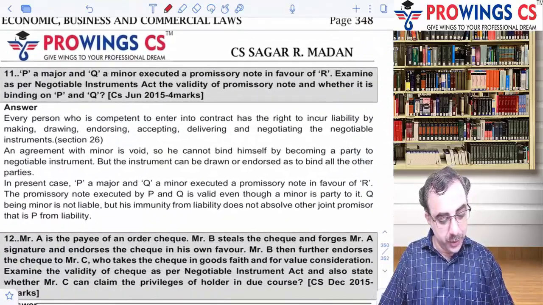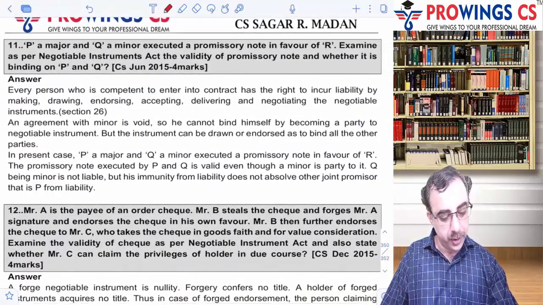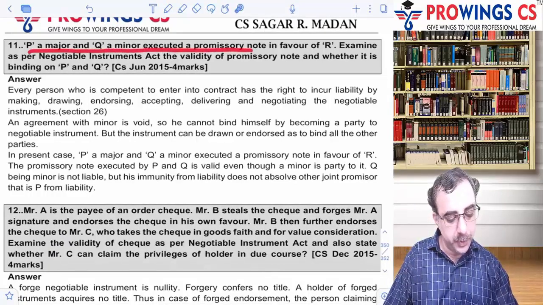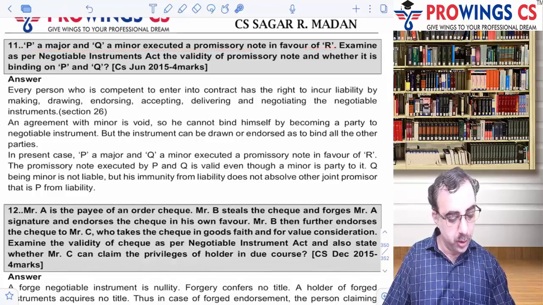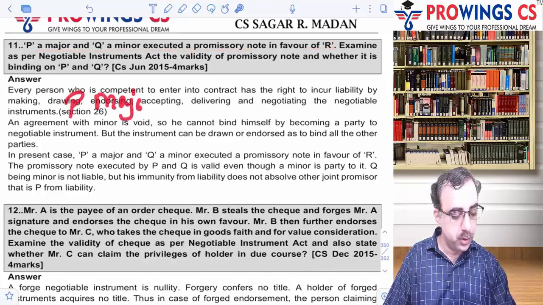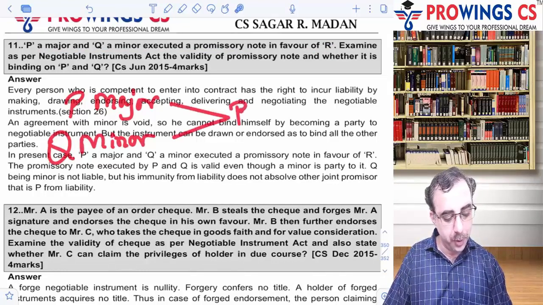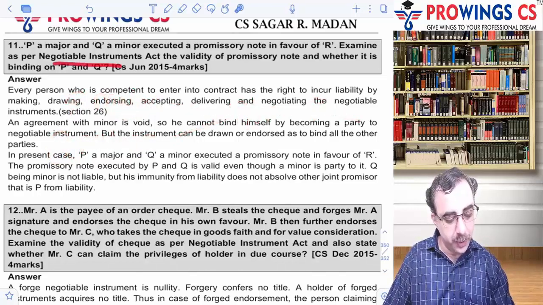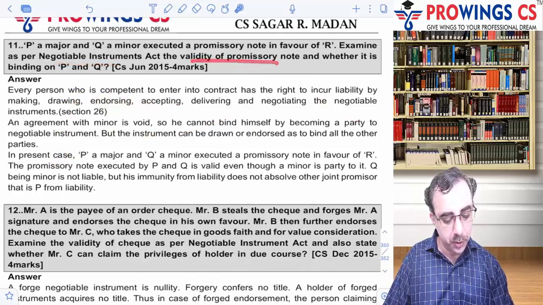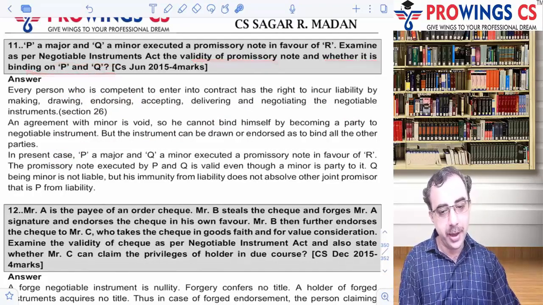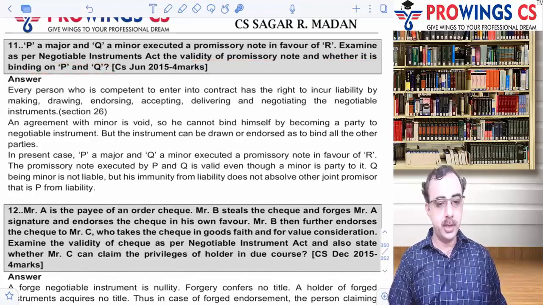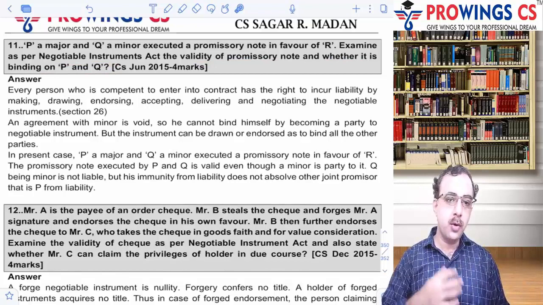Let's see the 11th one. Okay, यहाँ पे P a major and Q a minor executed a promissory note in favor of R. Okay, P is major and Q is minor, और इन दोनों ने मिलके promissory note in favor of R. Okay, you have to examine as per Negotiable Instrument Act the validity of the promissory note, whether it is binding on P and Q. तो यहाँ पे हम लोग क्या एनालाइज कर रहे हैं? यहाँ पे हम लोग एनालाइज करें एक मेजर और एक माइनर और उसके को रिलेशन में कैसे इंप्लीमेंटेशन.